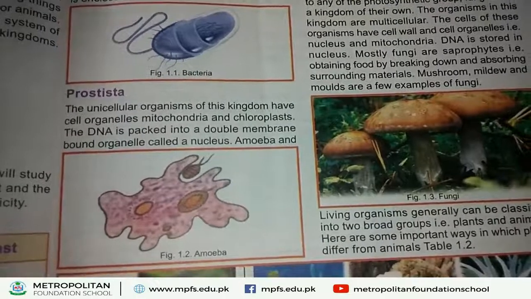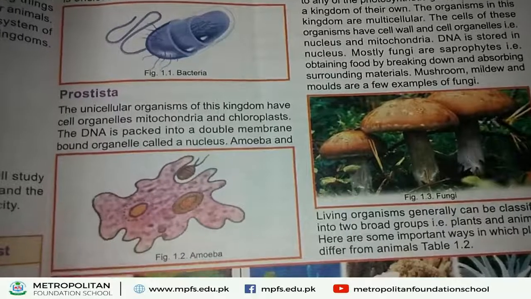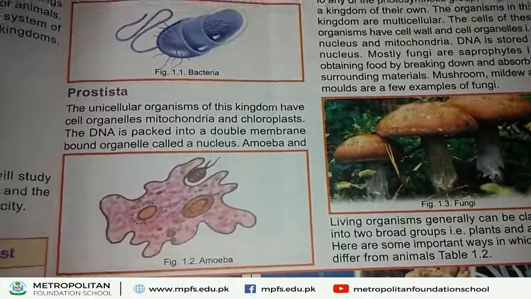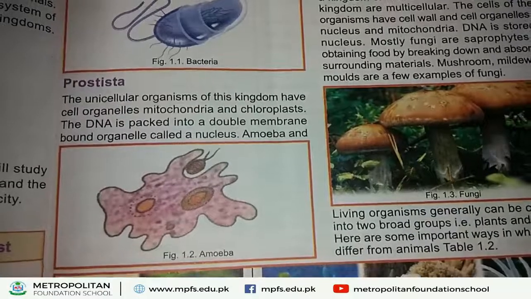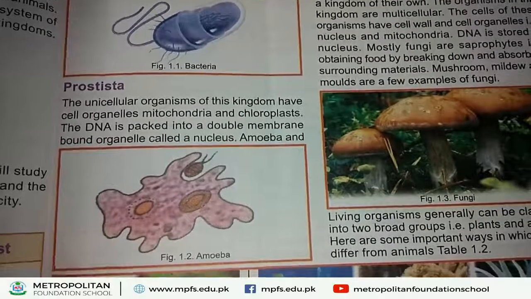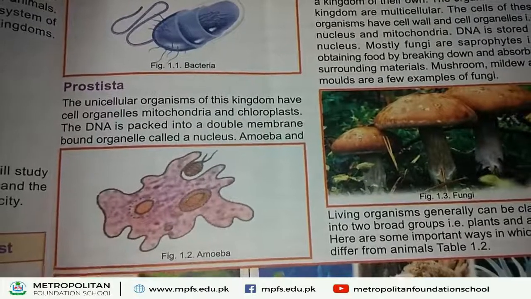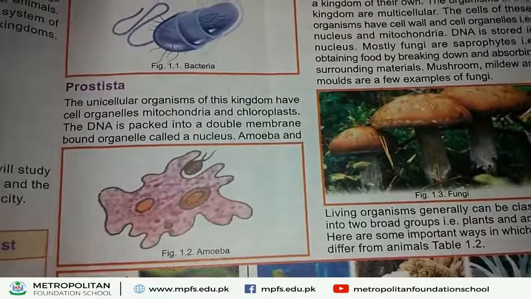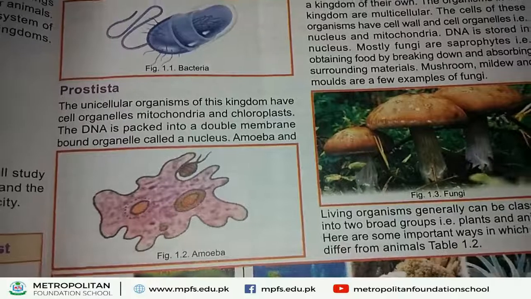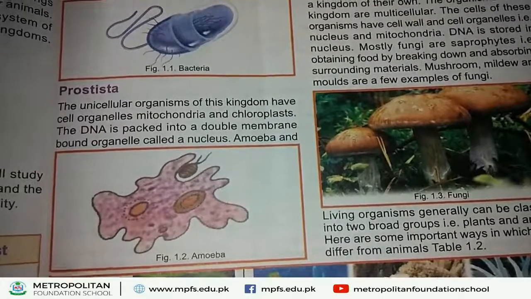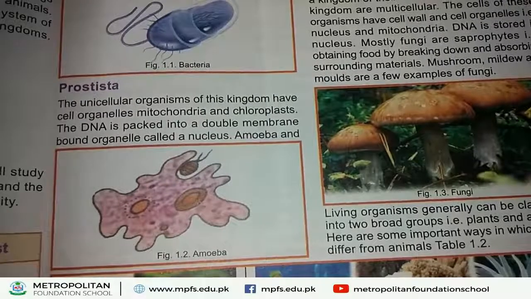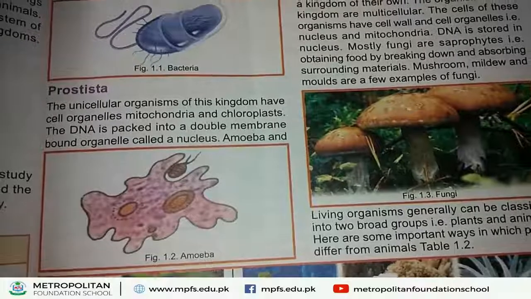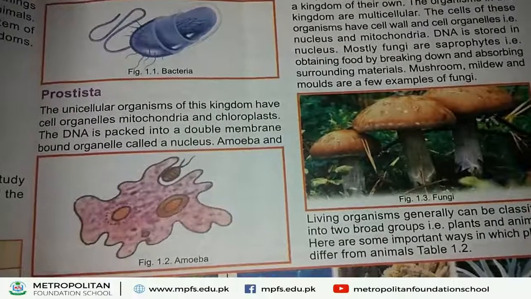Amoeba has a food vacuole. It is an irregular shape structure. Look at this picture. In this picture, you can see amoeba. Amoeba is irregular in shape. They have a food vacuole. They move by pseudopodia. This irregular shape structure helps in the movement of amoeba.